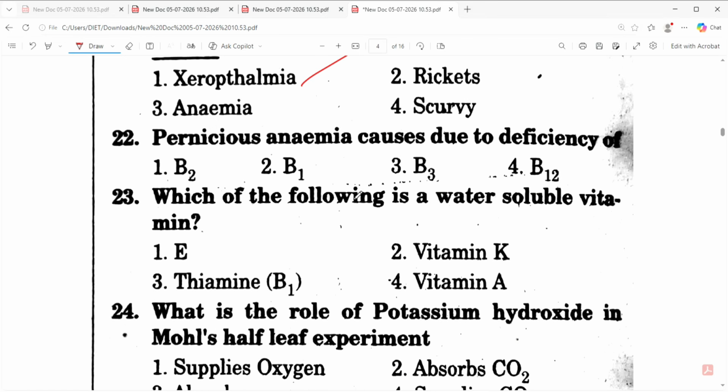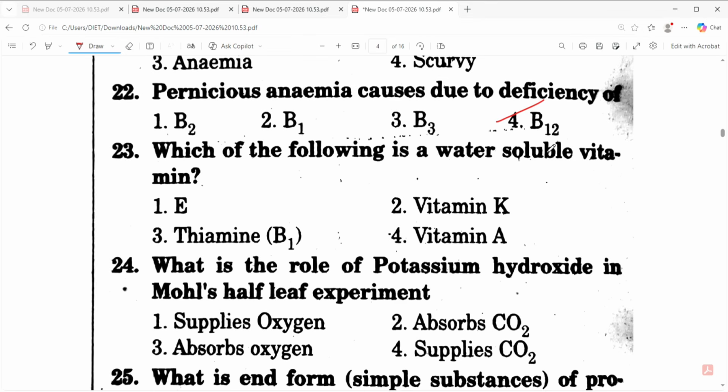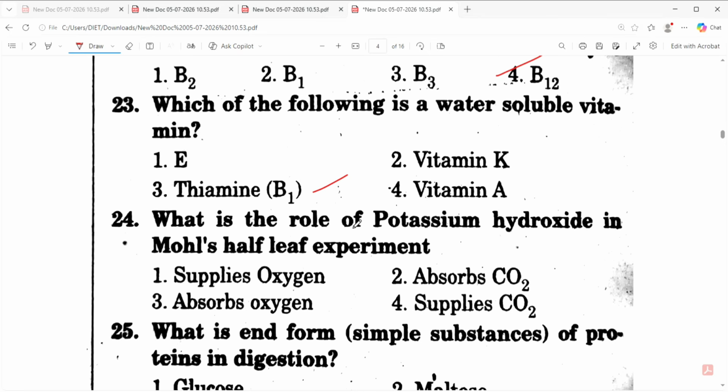Pernicious anemia is caused due to the deficiency of 22. It's B12, thiamine. Which of the following is a water soluble vitamin? 23. Answer is thiamine, B1. Then coming to 24: what is the role of potassium hydroxide in Moll's half-leaf experiment?